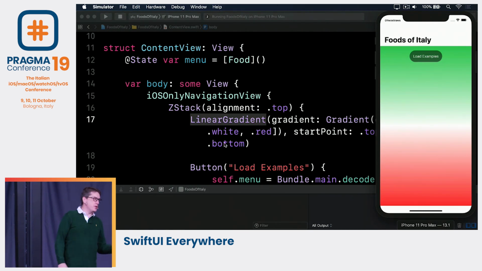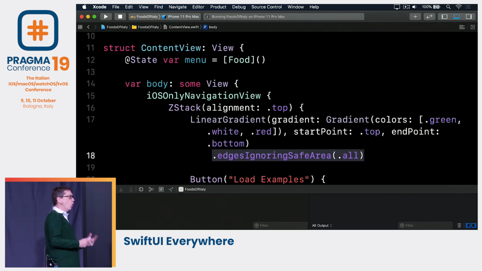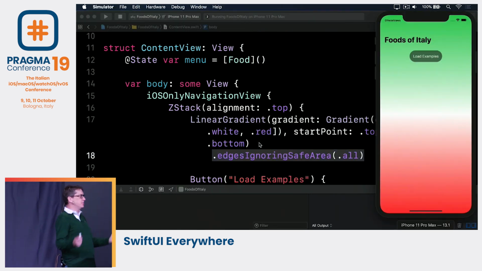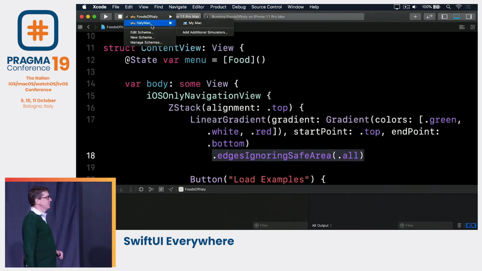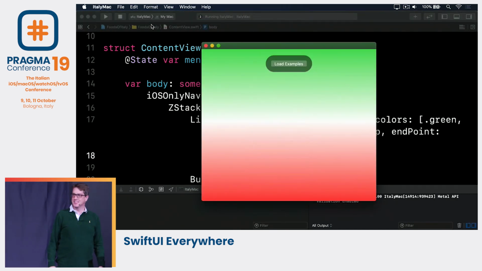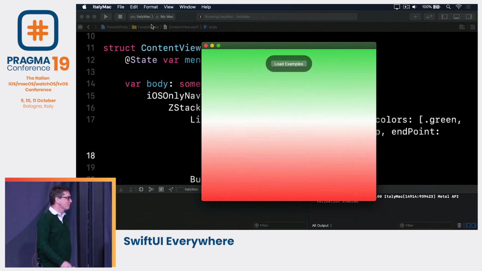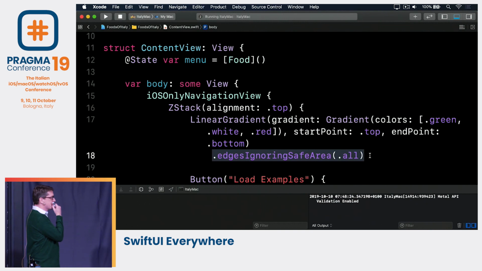So what we can do is go back to our code again and say, well, I'm going to add a modifier here, edges ignoring safe area all. Go edge to edge regardless of safe area. And now on iOS, it looks great. Goes absolutely edge to edge. And you're thinking, oh no, I can see what's happening already. He's just broken his Mac code. Yes. Well, Mac code. We can build it, we can run it, and it works great. Ooh. If you ever wanted confirmation that Apple's got a secret new laptop with curved screens coming up, there you go. It can ignore safe area in macOS SwiftUI as well. So it works great there too.